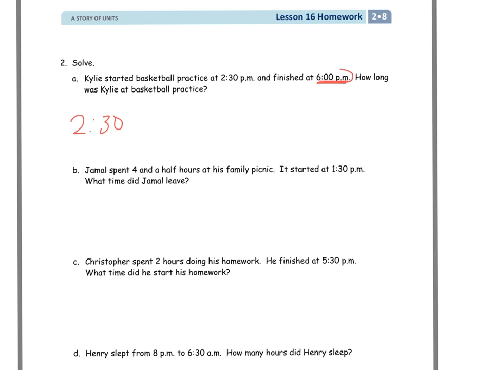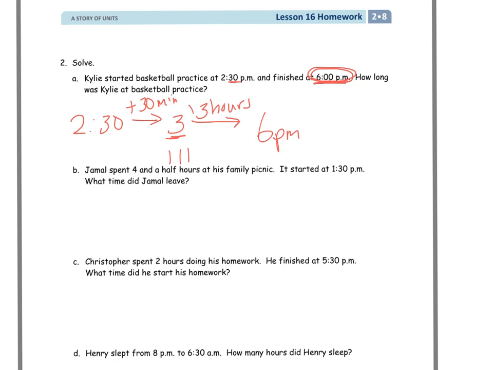And I know that 6 p.m. is on the hour, and I know if I add 30 minutes to 2:30, it'll get me to 3 o'clock. And then to get from 3 o'clock to 6 o'clock, that's 3 hours because it's 3, 4, 5, 6. And that'll get me to 6 p.m.